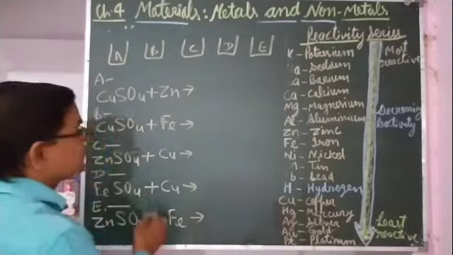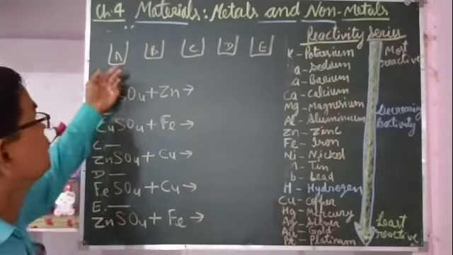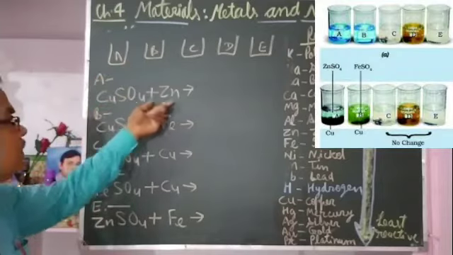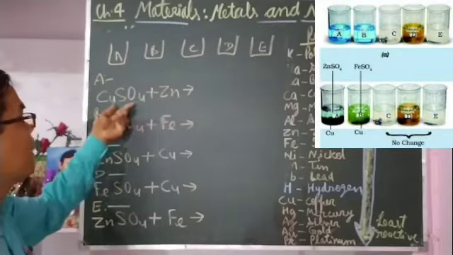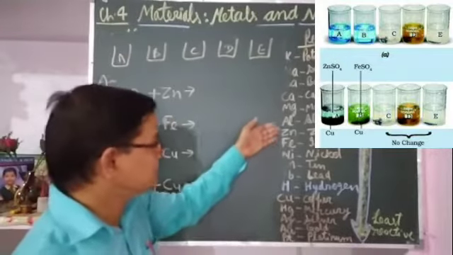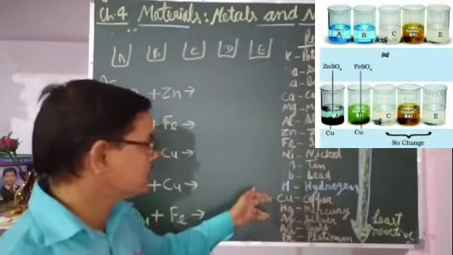So what will happen here in beaker A? Copper sulfate and zinc is there. Zinc is more reactive than copper. Zinc is here and copper is here, so zinc will displace copper.